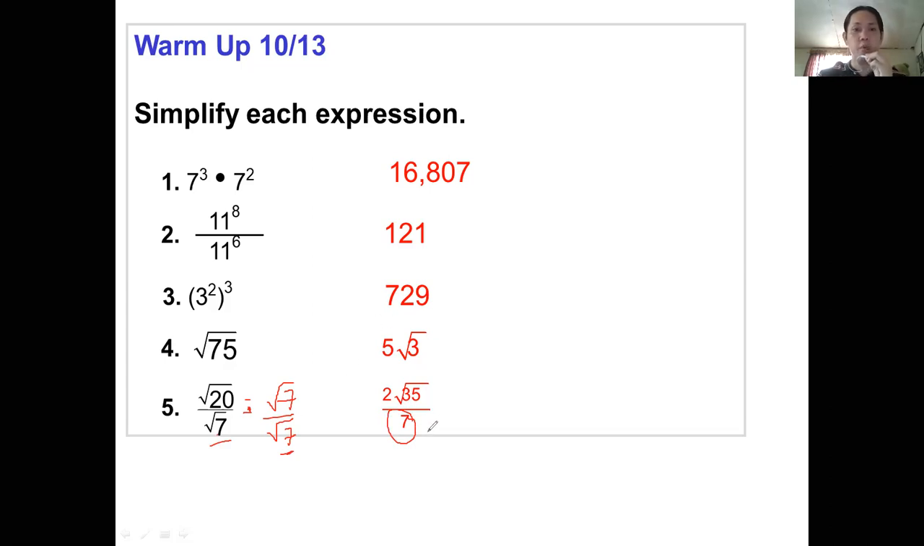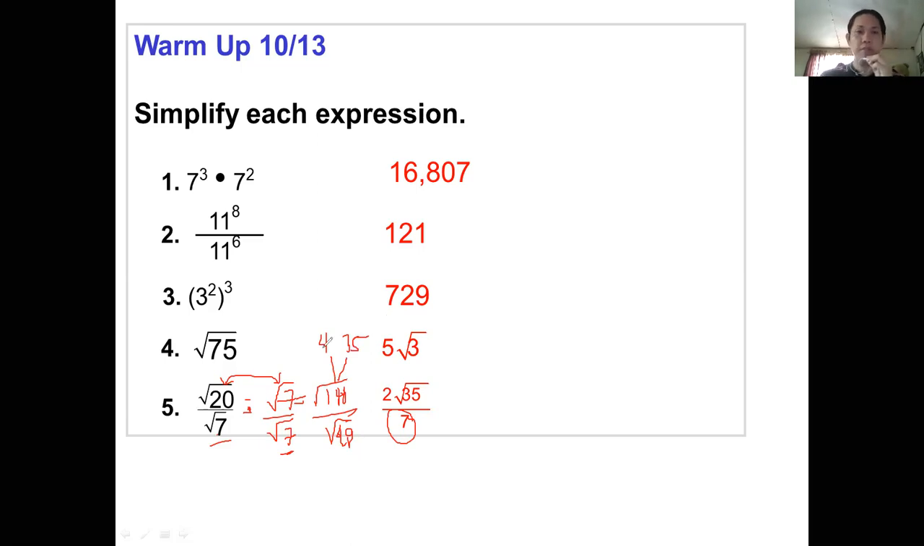That gives us square root of 140 for the numerator. Square root of 20 times square root of 7 is square root of 140, and we try to look for a factor of square root of 140. So what are the two factors that give us 140? We have 4 and 35. So 4 times 35 will give us, of course, 140.